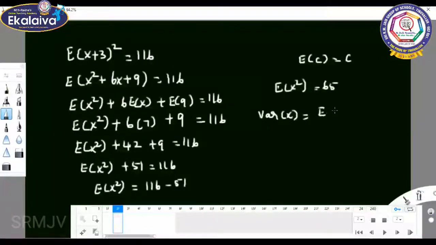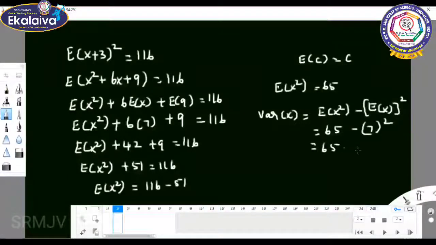E of X square minus (E of X) the whole square. So 65 minus 7 square, which is 65 minus 49, equal to 16. Therefore sigma square, the variance of X, equals 16.